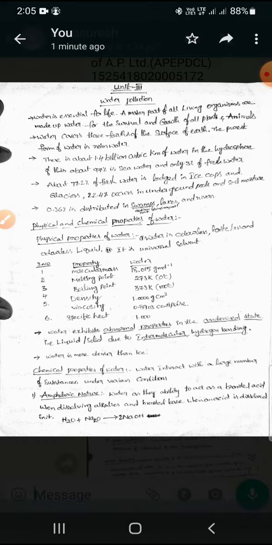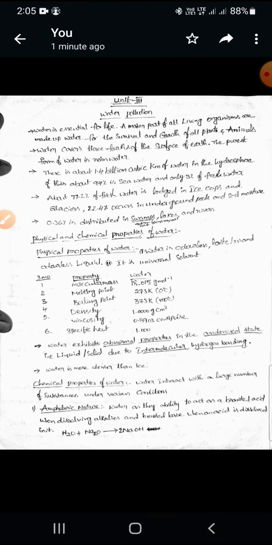Next, water covers three-fourths of the earth. Three-fourths of the earth is covered by water only. Next, the purest form of water is rainwater. We know that from rainwater only we get a pure form of water.